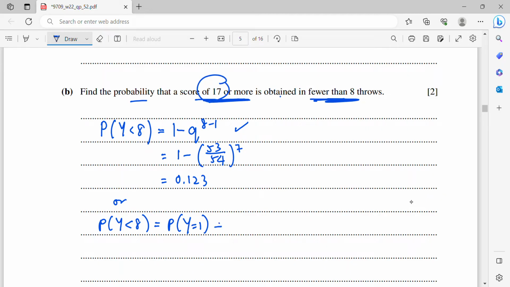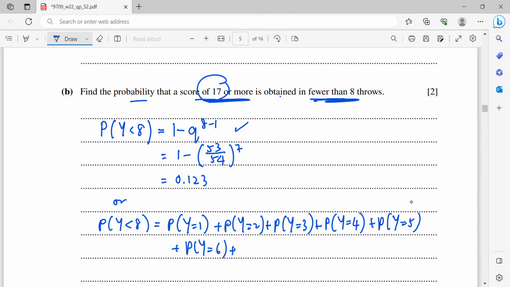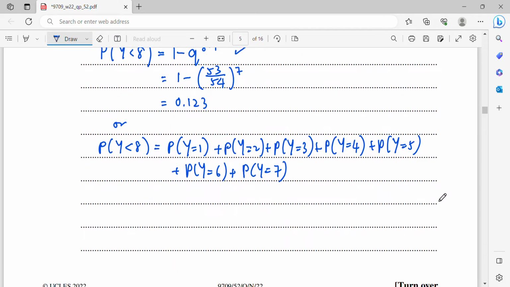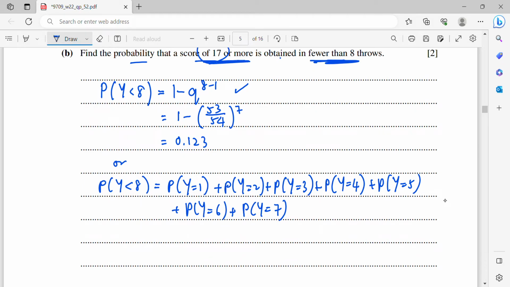So P(Y = 1), or P(Y = 2), or P(Y = 3), or P(Y = 4), or P(Y = 5), or P(Y = 6), plus P(Y = 7). When Y equals 1, it means that when you throw the first time, you already obtained a score of 17 or more. It means that it is the success.